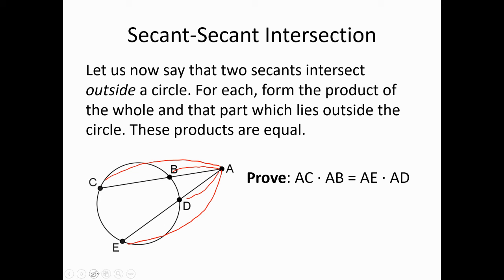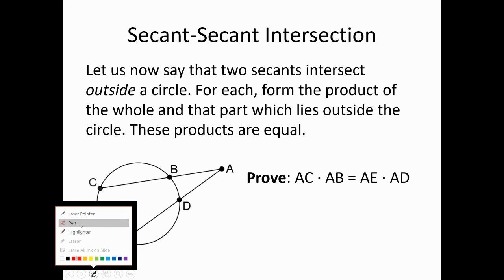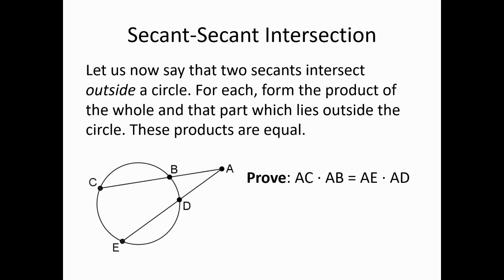Now, as for how one would prove this, well, the technique is the same as before. The technique is to create triangles, prove them similar to one another, and then once one has that, one writes a proportion and then cross multiplies it. Now, as for the triangles that will be similar to one another, I believe they're CAD and EBA. Okay?